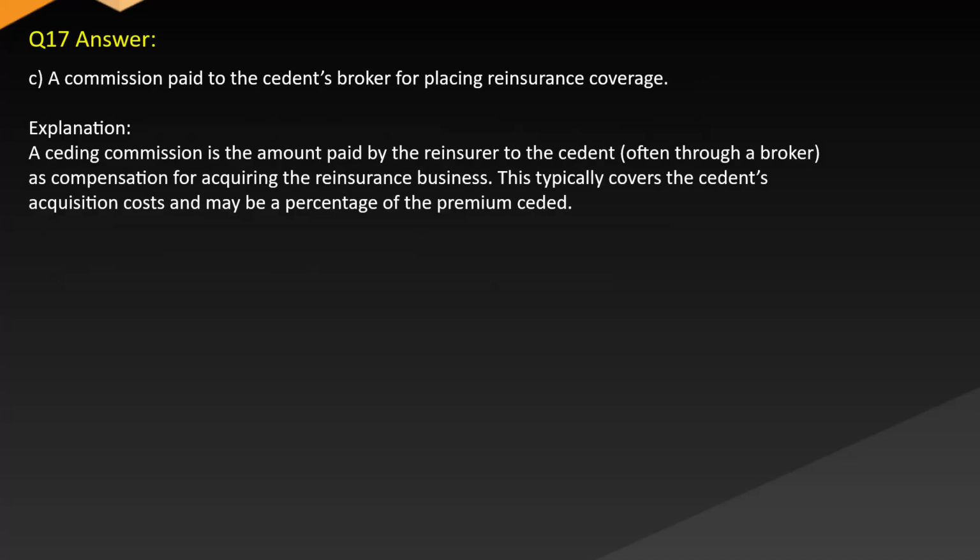Answer: C. A commission paid to the cedent's broker for placing reinsurance coverage. Explanation: ceding commission is the amount paid by the reinsurer to the cedent, often through a broker, as compensation for acquiring the reinsurance business. This typically covers the cedent's acquisition costs and may be a percentage of the premium ceded.